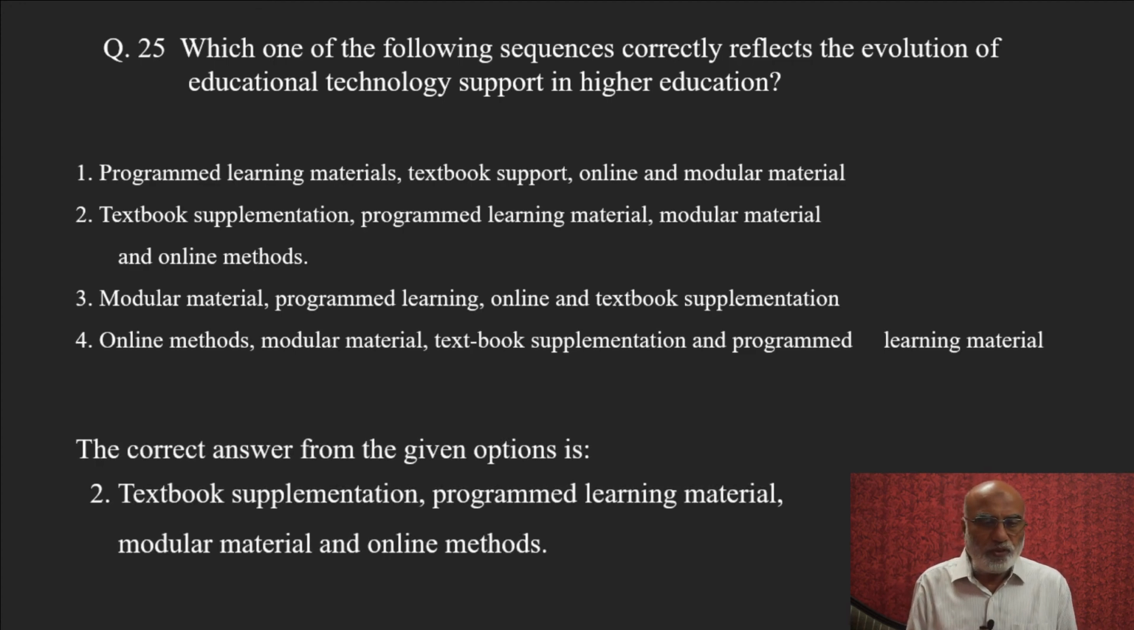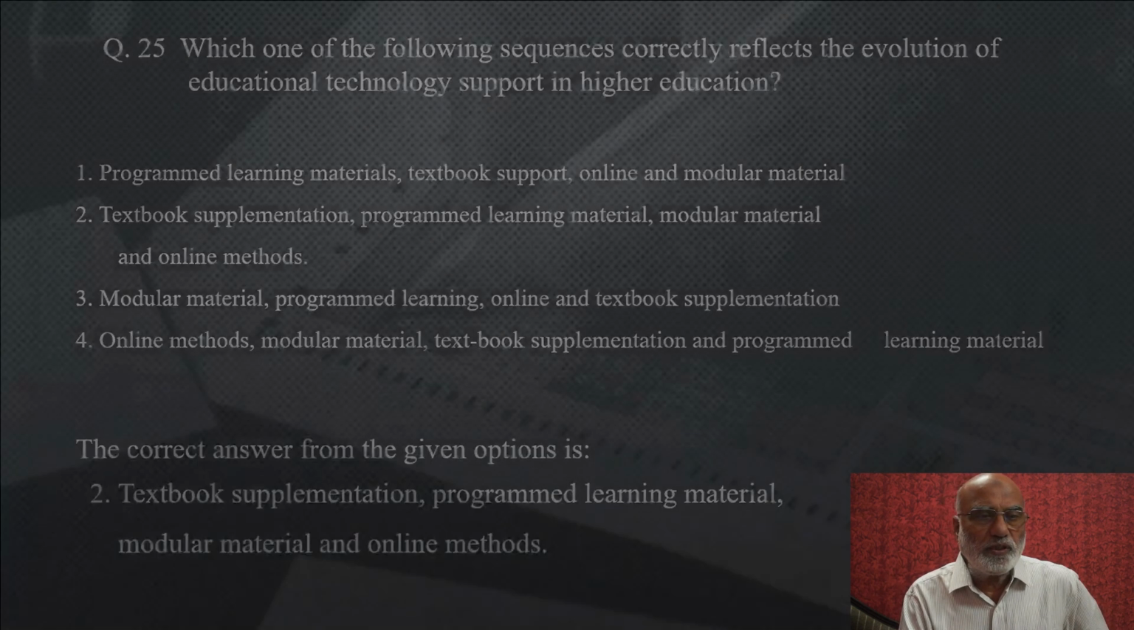The correct answer goes as second, because it started with textbook supplementation. Textbook supplementation was converted into program learning material, then into modular material, and then it came to online methods, which is now migrating toward the flipped classes. So the second option is the evolution of educational technology support in higher education.